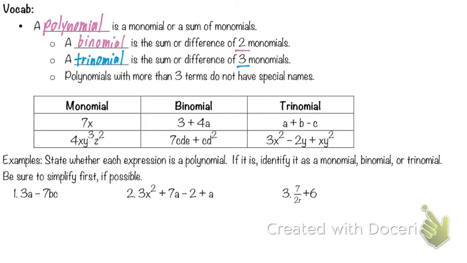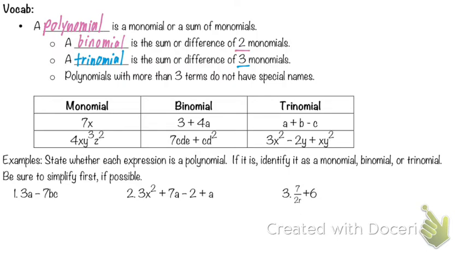So these are all polynomials, but more specifically, trinomials, binomials, and just the monomial over there. State whether each expression is a polynomial, first of all. So once again, it can't break that rule of the variable in the denominator, okay? If it does break that rule, it's not even a polynomial. But then, if it is a polynomial, identify it as a monomial, binomial, or trinomial.